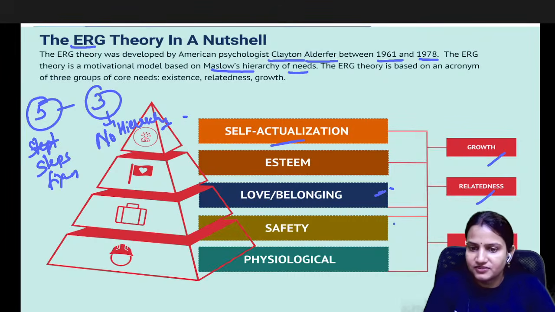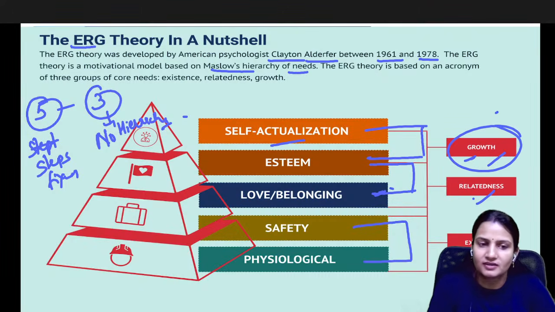Okay. So existence, safety, and physiological is existence. Love and belonging and internal part of esteem is relatedness. External part of esteem and self-actualization is what? That is growth.